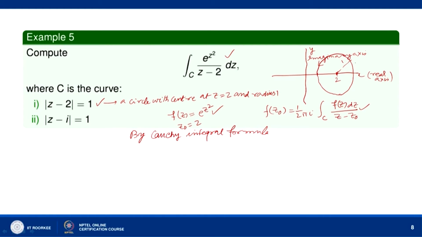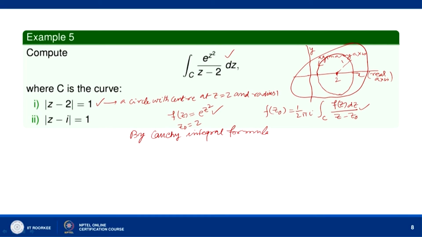So, in particular, it is analytic in any simply connected domain D which contains this simple closed curve C, that is the circle mod of z minus 2 equal to 1. You can take any simple closed curve which contains your circle C, mod of z minus 2 equal to 1.